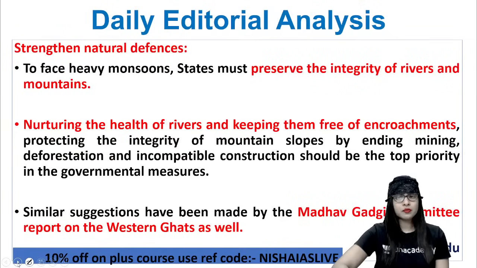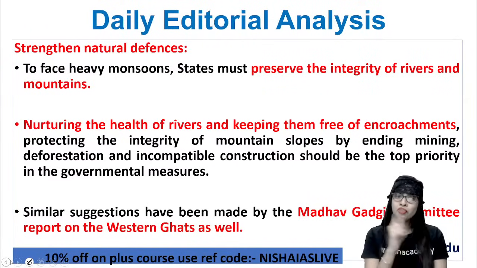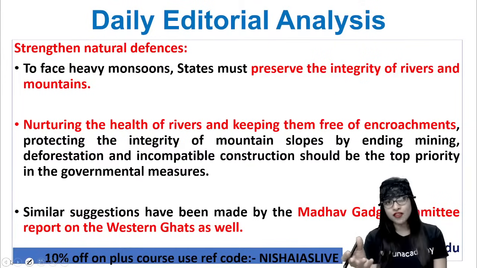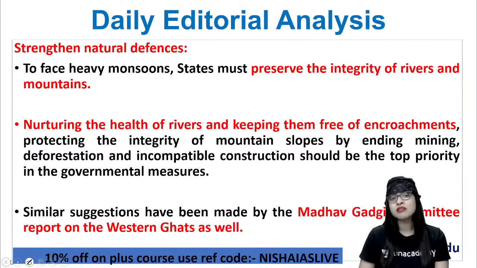Now, the next is strengthen natural defenses. What is this natural defense? See, very simple. We know that the rivers and mountains, come on, that's a blessing for all of us. Now, if you want to face such kind of heavy monsoons followed by heavy rainfall, every single state of our country, India, including exclusively now in the context of the state of Kerala I'm talking, they must preserve what? The integrity of rivers and mountains.